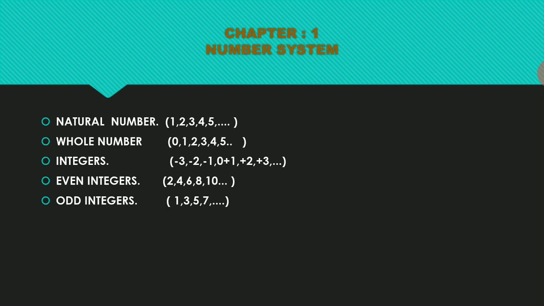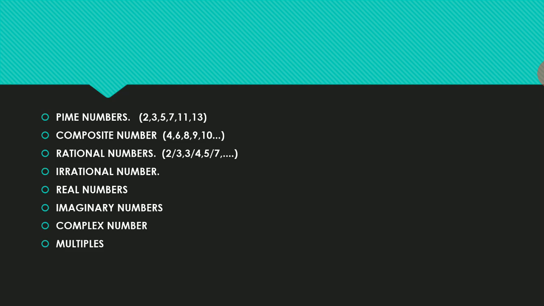Okay, next we go to the prime numbers. What do you mean by the prime number? The number which has only the 2 factors, which is exactly divisible by 1 or the number itself. What is the prime number? The prime number has only the 2 factors. This is the number we can divide by 1 or by the number itself.